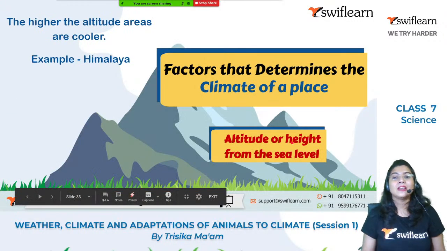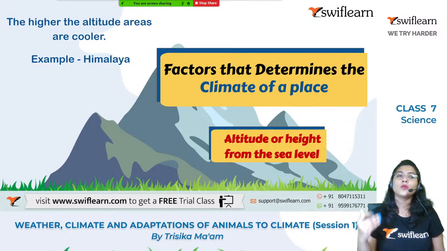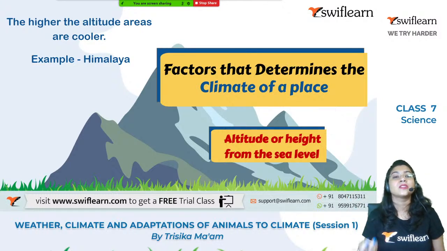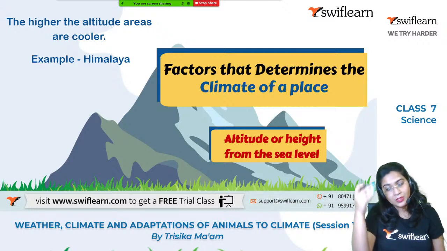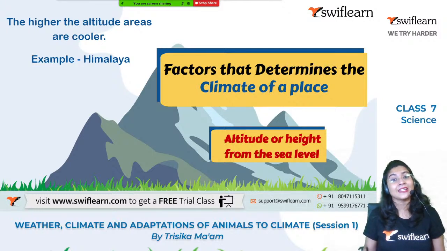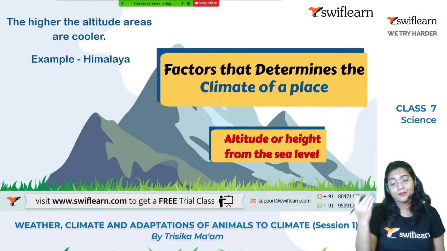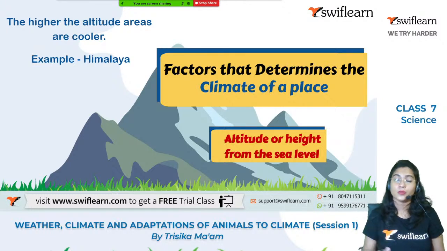Fine. Secondly is the altitude, right? So how high the place is, like think about the Himalaya. When you go to a higher altitude, the areas are cooler, and when you come down towards the plain region, you will find hot weather, right? So the climatic condition also depends upon the altitude of the place. If you go high up, the climate is colder. If you come down to the plain region, it will be a hotter climate, right?